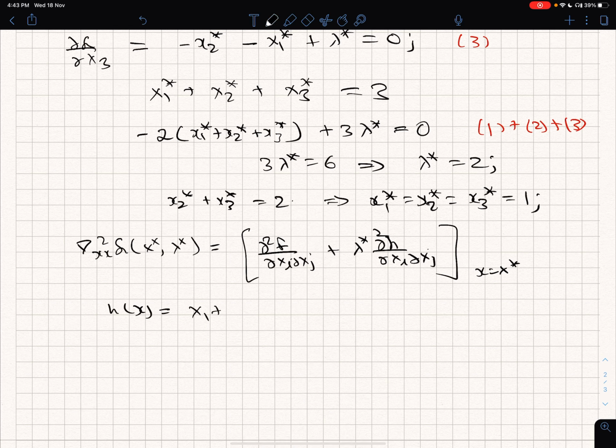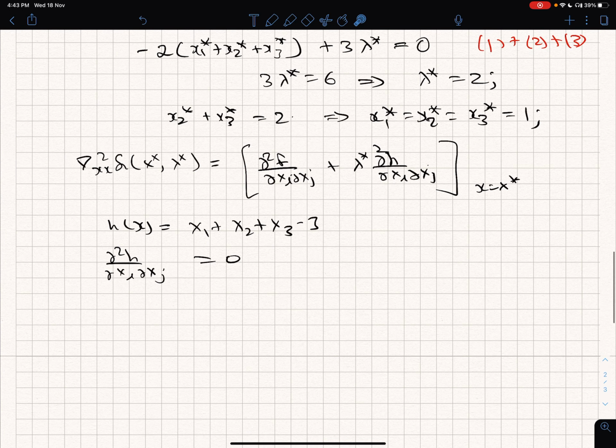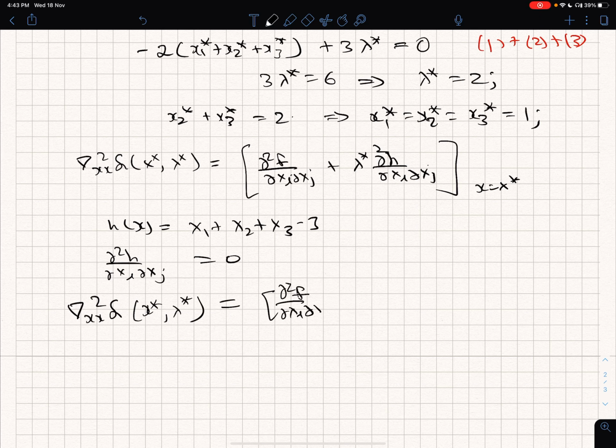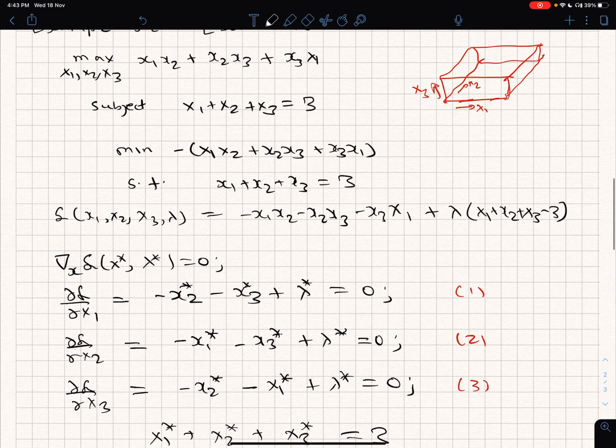h is of the form of this. So when you look at its second derivative, any second derivative, it's 0. So therefore, this part, in our particular example, will not play any role because our constraints are linear. So in this case, at x star, lambda star, the Hessian is the same as the Hessian of the objective function, and that you can see from here.